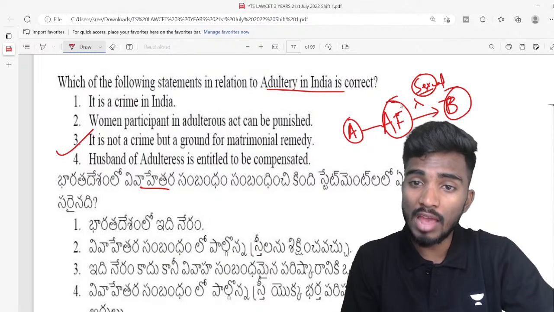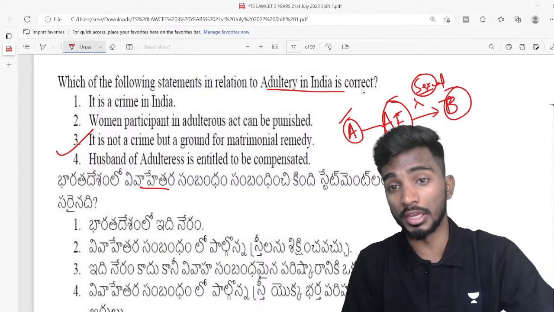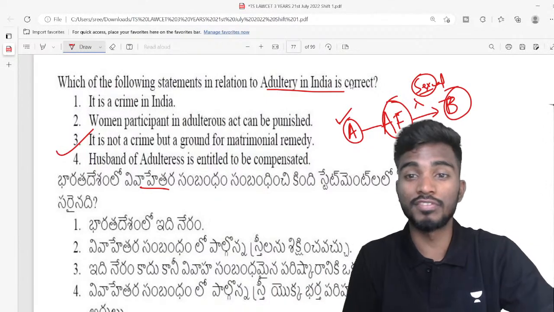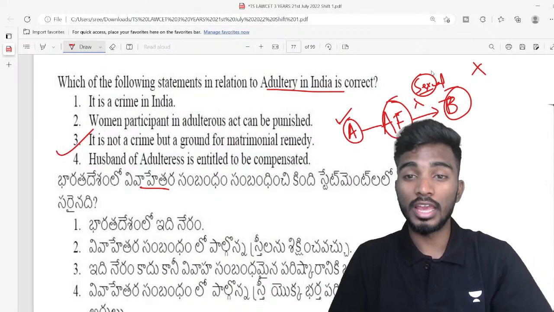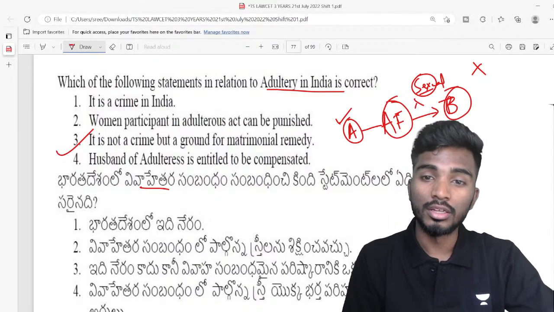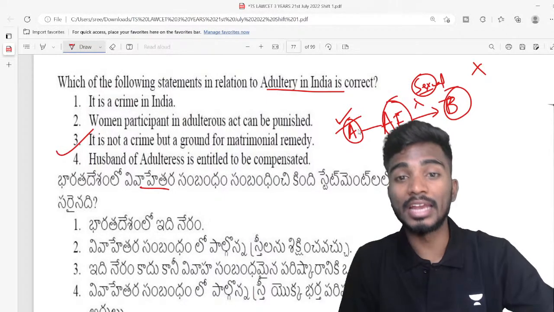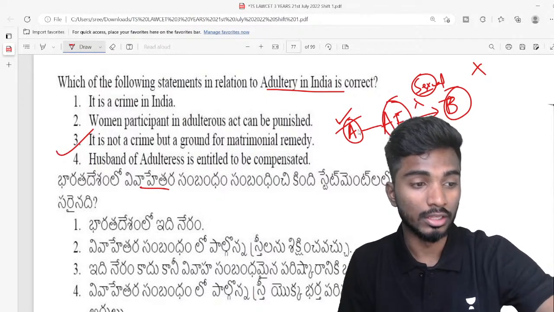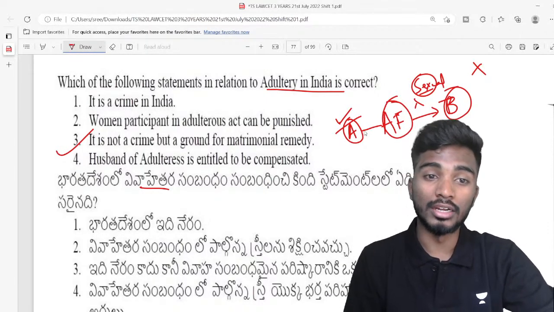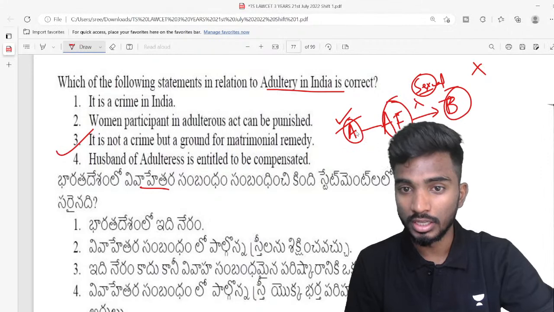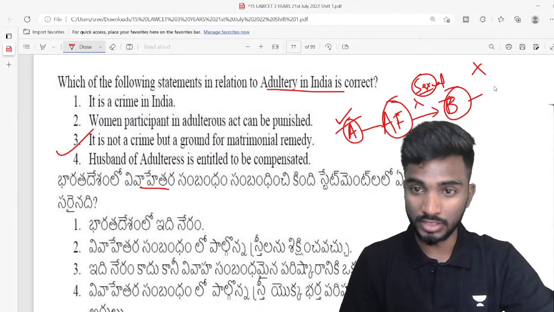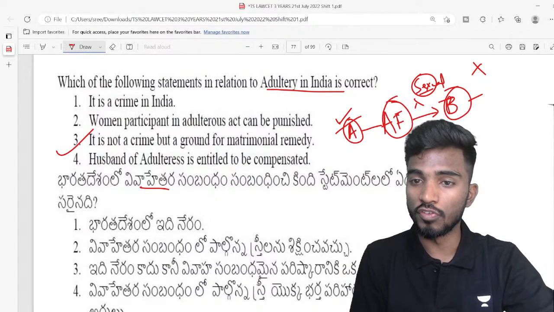Now both of them are having sex without the permission of A. If there is permission of A, who says, okay, have sex with my wife, then that is not adultery, right? If AF and B are having sex without the permission of A, then A is the aggrieved party in adultery. The husband of the woman is the aggrieved party, and he can go and file a case against B. Now here B is a culprit, but this was there previously under section 497 of IPC.